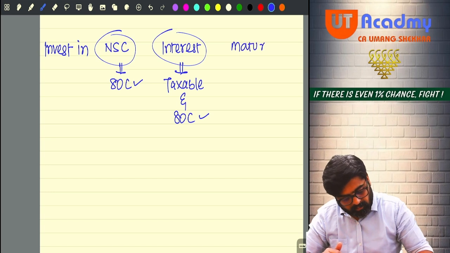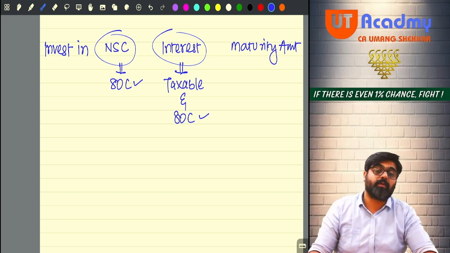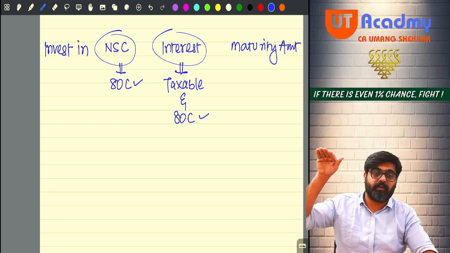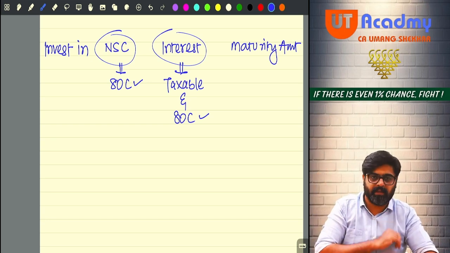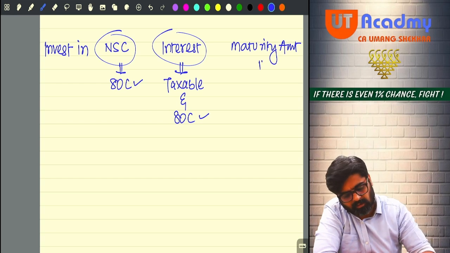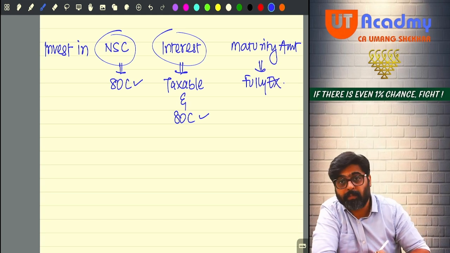at the time of that maturity, the amount will include the main principal amount you have invested plus the interest for these many years. That maturity amount will also be fully exempt, not taxable. Now pay attention.